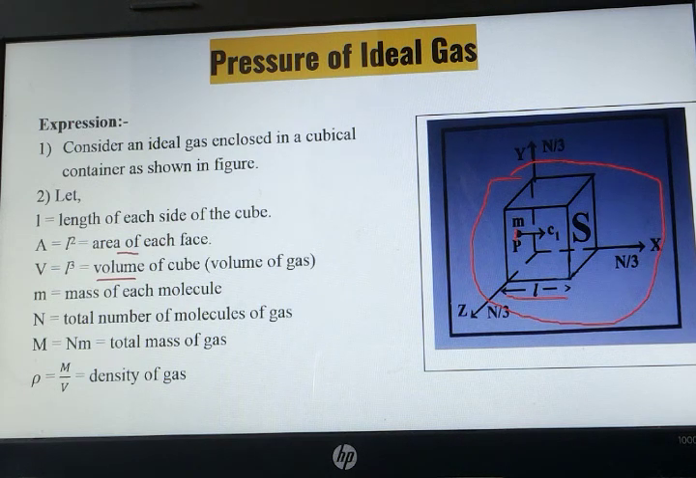So we can write total mass as M into N. Small m is the mass of each molecule, and capital M denotes the total mass. So it will be the multiplication of both. Total mass is equal to mass of each molecule into total number of molecules, so capital M is equal to N into m. Now density is mass upon volume.